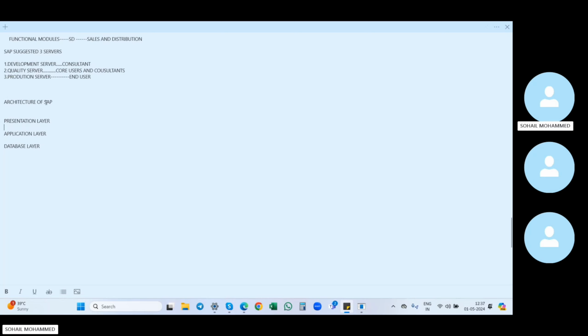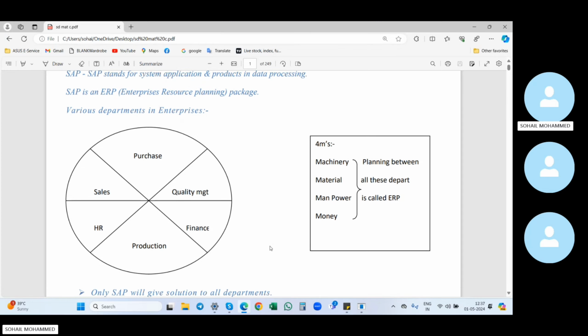So the architecture of SAP is of 3 types: presentation layer, application layer, and database layer. So what is the presentation layer here? The presentation layer is nothing but systems. I will just show you the picture, then you will be able to understand much better.